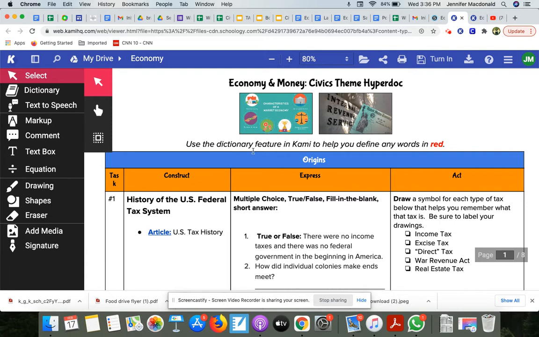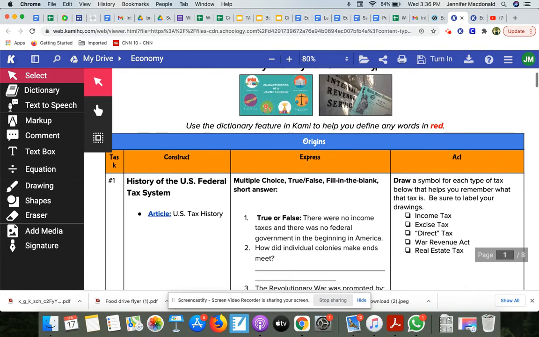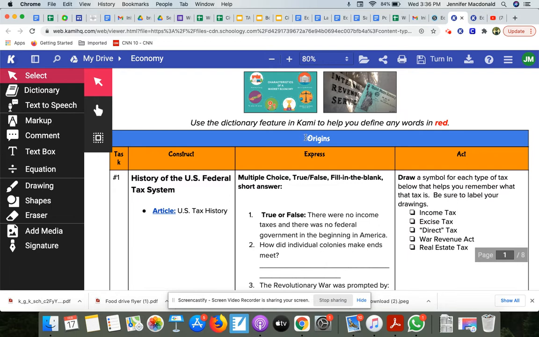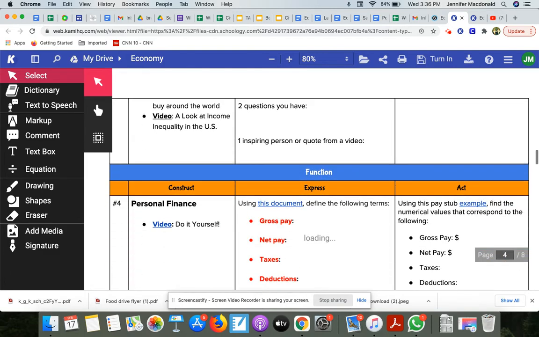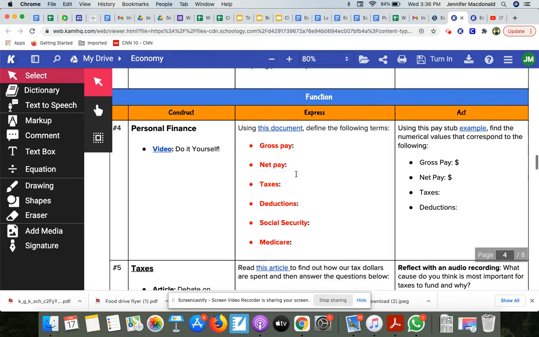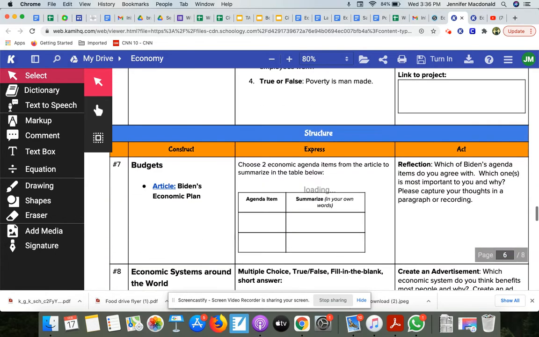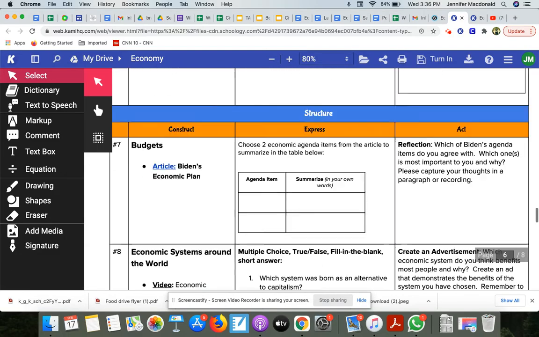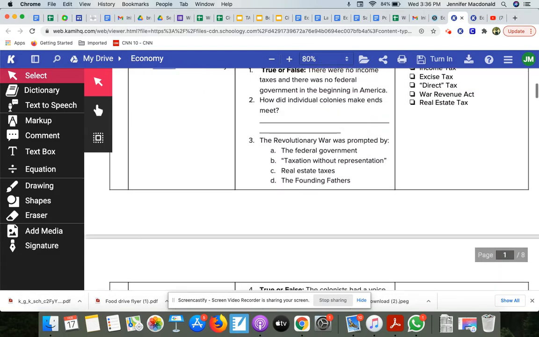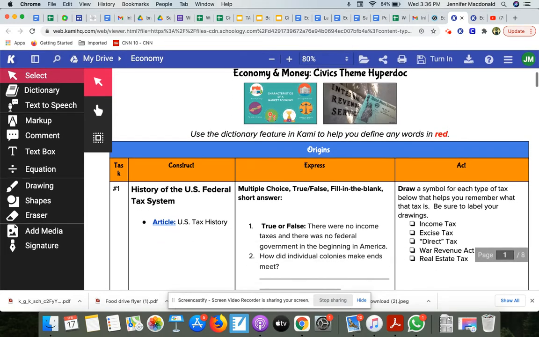Before we start going through the tasks, the other thing I want to call to your attention is that it is structured in a way that addresses our learning target for civics. So remember that we were exploring the origins, the functions, and the structure of government, okay? So all of these tasks are specifically designed to meet those targets, okay?